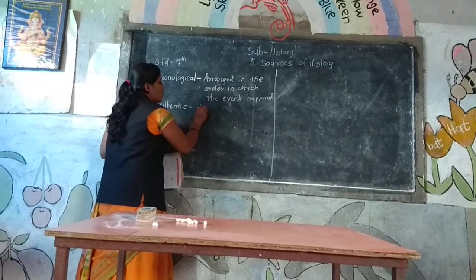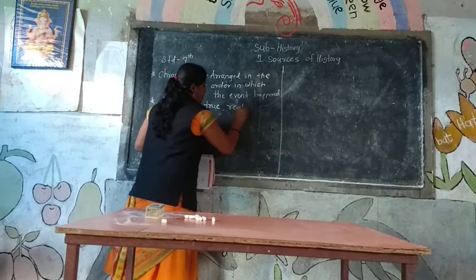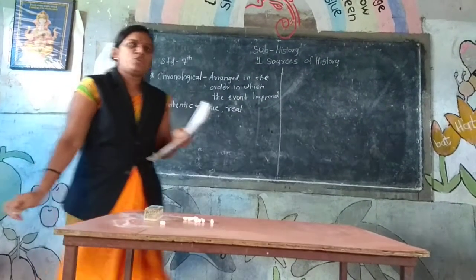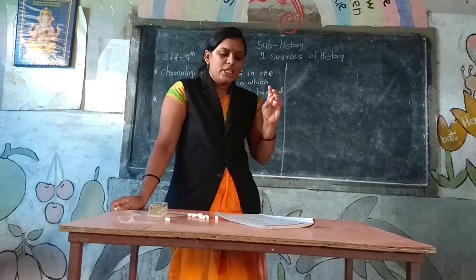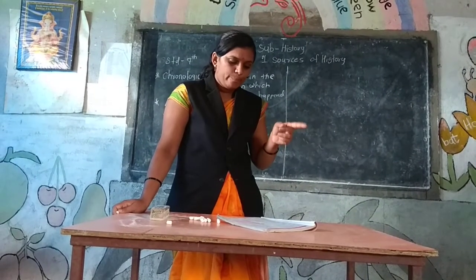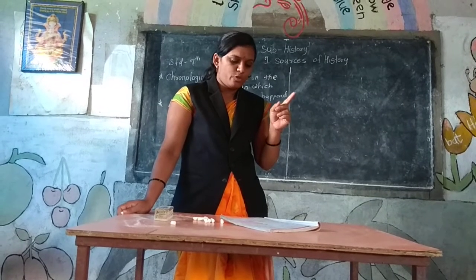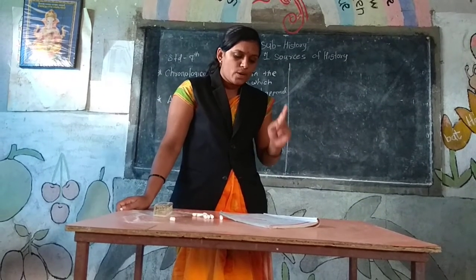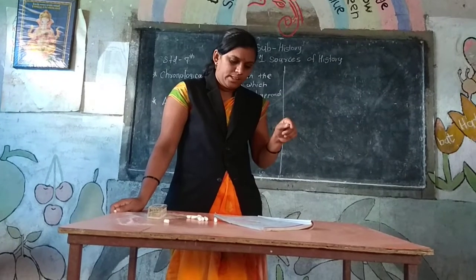Authentic means true or real. That means history must be based on authentic evidence or proofs. The proofs are known as the sources of history.